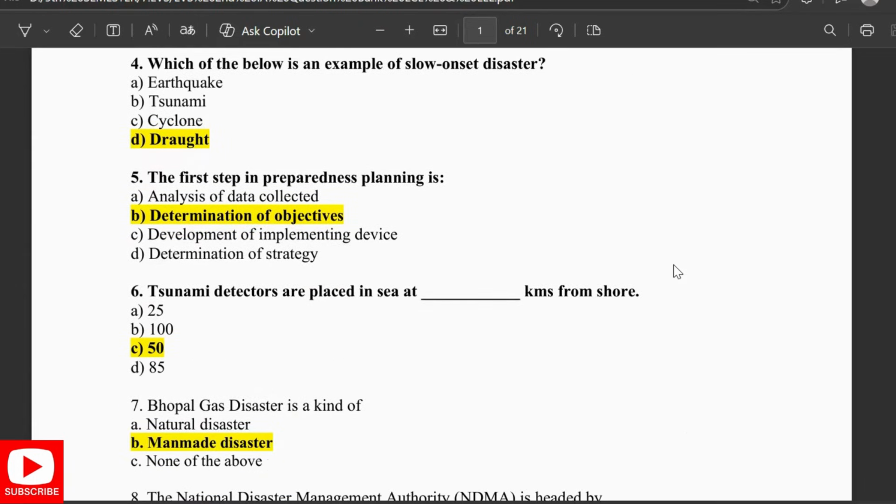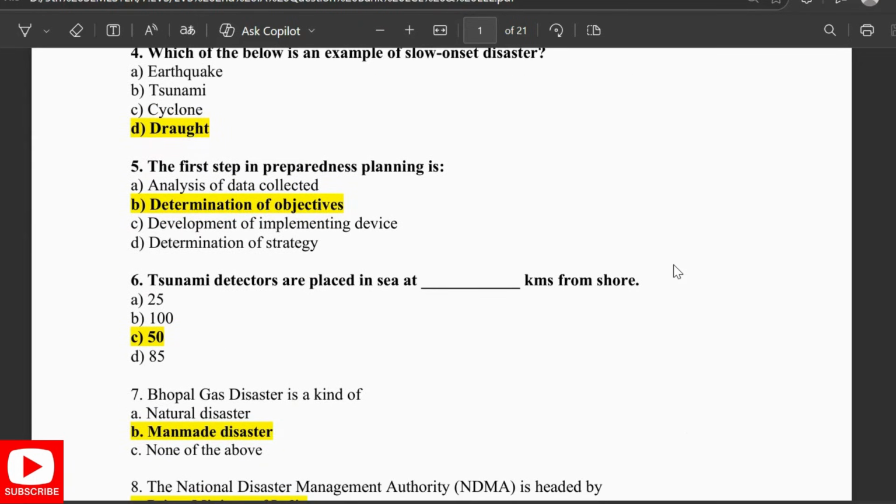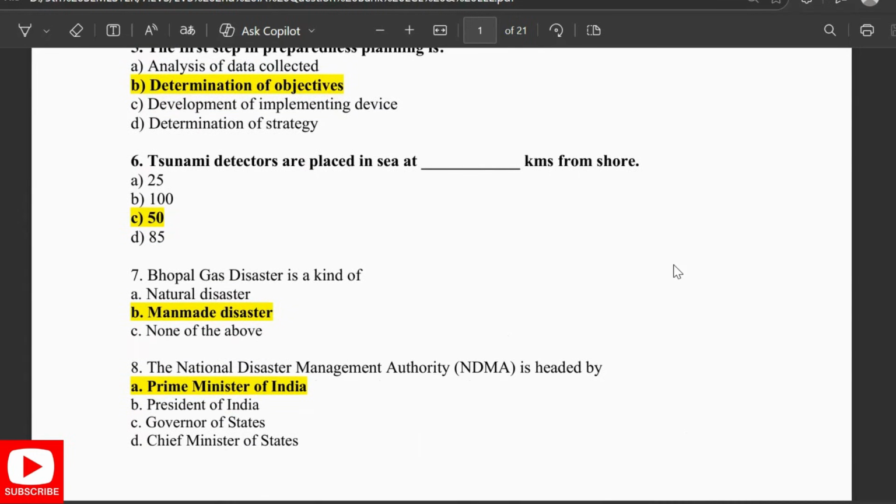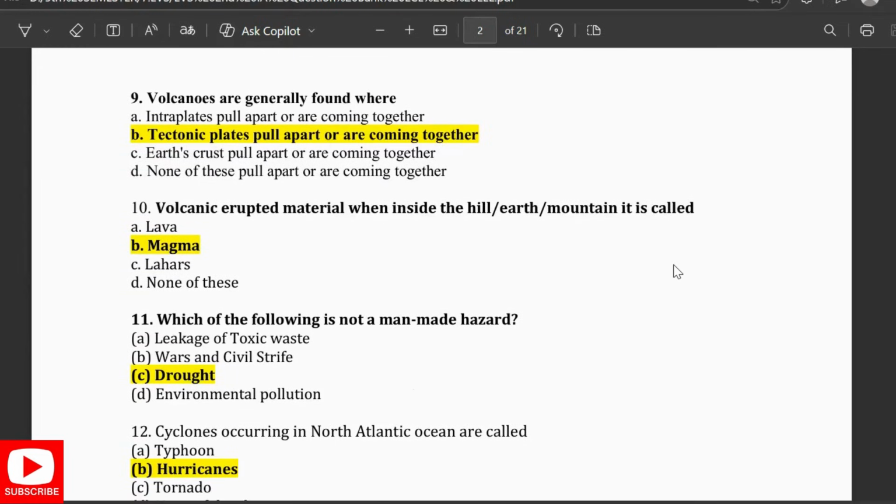The first step in the preparedness planning is determination of objectives. Tsunami detectors are placed in the sea at 50 kilometers from shore. Bhopal gas disaster is a kind of man-made disaster. The National Disaster Management Authority is headed by the Prime Minister of India. Volcanoes are generally found where tectonic plates pull apart or are coming together. The volcanic eruption material, when inside the hill, earth, mountain, is called magma.